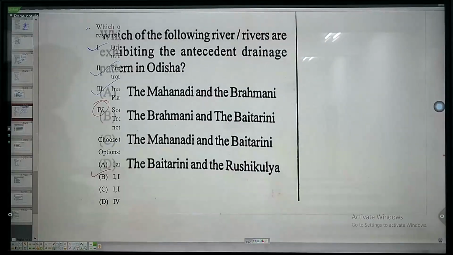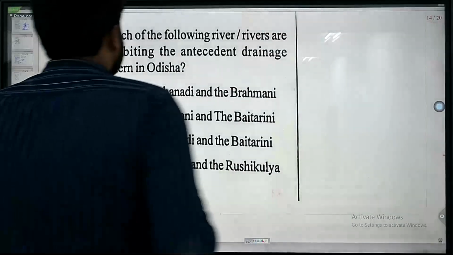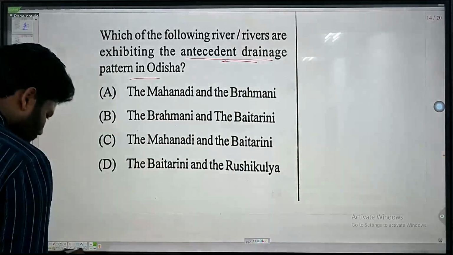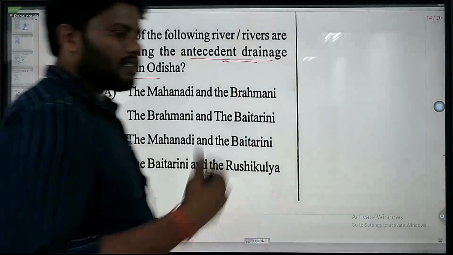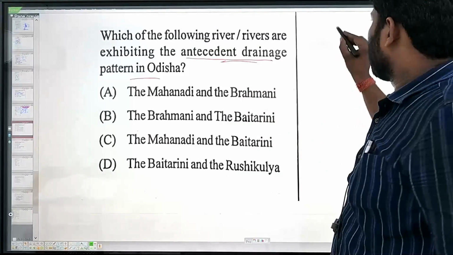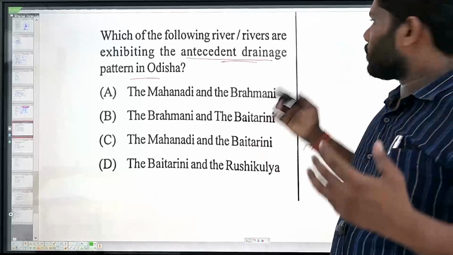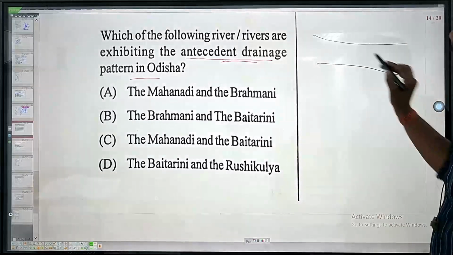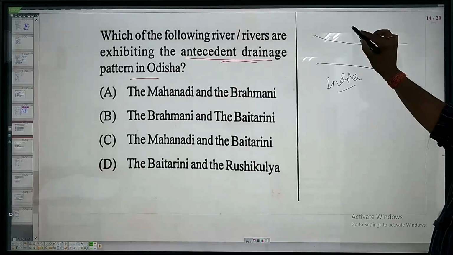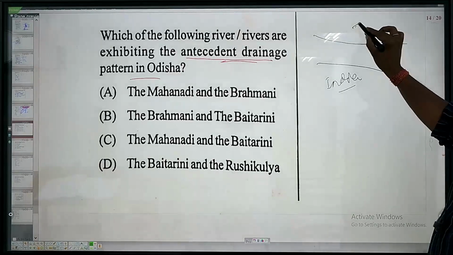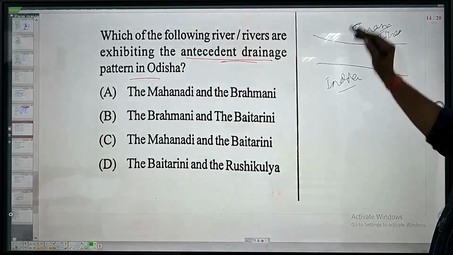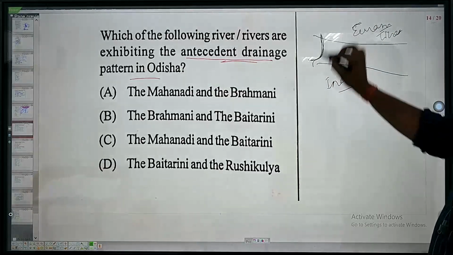Next one we can go for: which of the following rivers exhibits the antecedent drainage pattern in Odisha? What is the meaning of antecedent drainage pattern? Antecedent means the drainage pattern, like we can consider the multi-river theory. Before the Indian plate reached the Tibetan plate or Eurasian plate, there was a geosyncline produced.